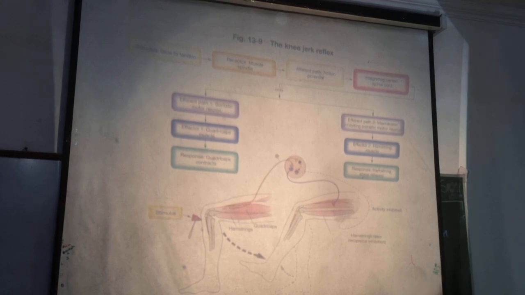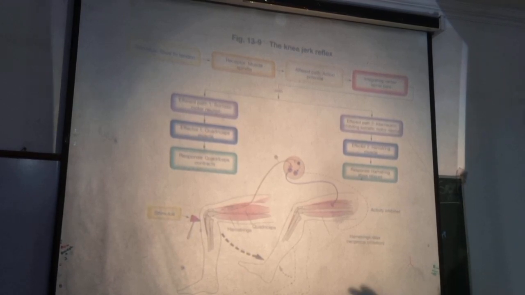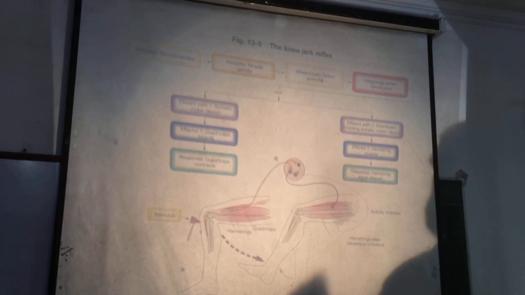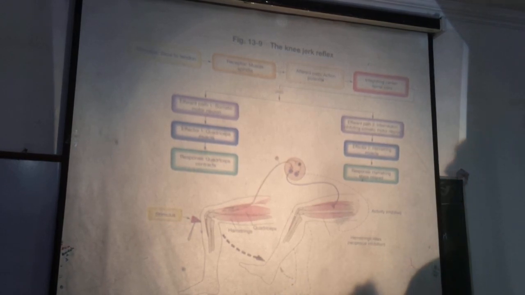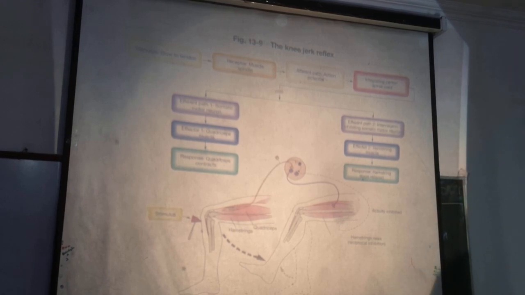Now we come to the functions of the muscle spindle. Muscle spindles regulate length of the muscle.